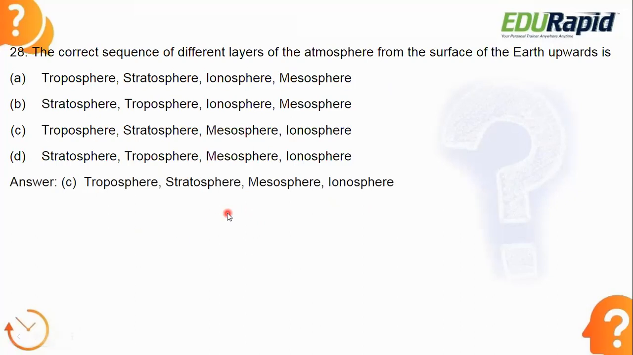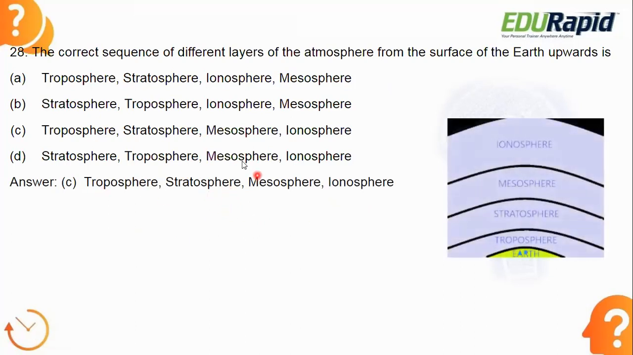Let's see the answer. Answer is option C. Troposphere, stratosphere, mesosphere, and ionosphere. Look at the picture. Concentrate on this picture. Here Earth surface is there. After that, troposphere will come. Troposphere is where you can see the water vapor, precipitation, condensation, all the phenomena will happen here in the troposphere. Next comes the stratosphere, where your ozone layer is present. Next comes the mesosphere, and last one is ionosphere. This ionosphere will help you for telecommunication because it will reflect back the radio waves to the earth. These are some basic characteristics of the different layers of the atmosphere.